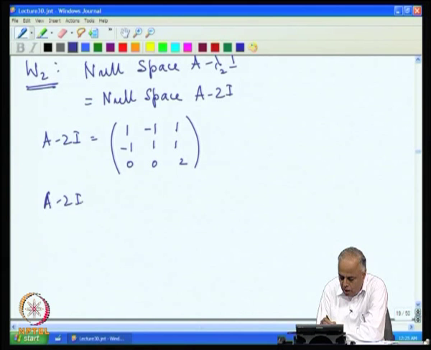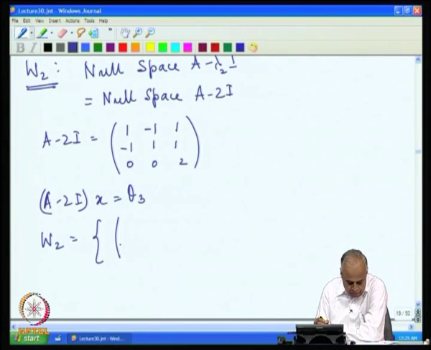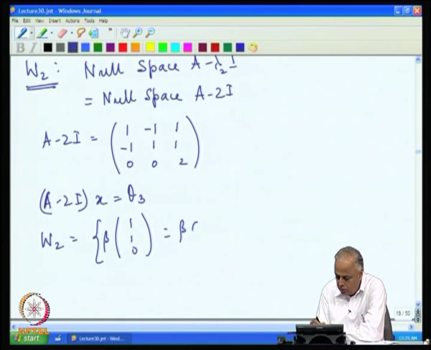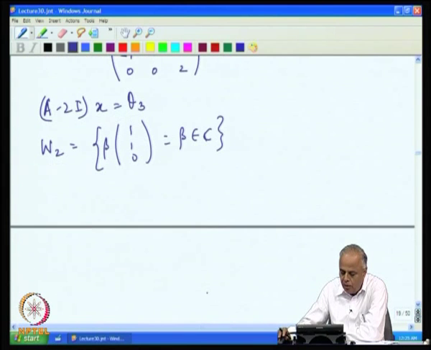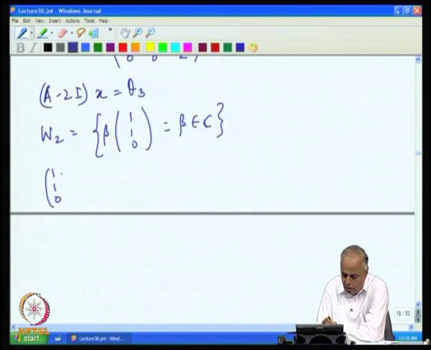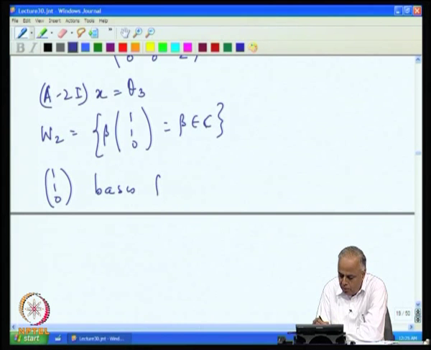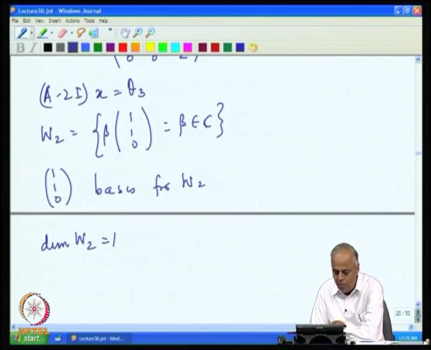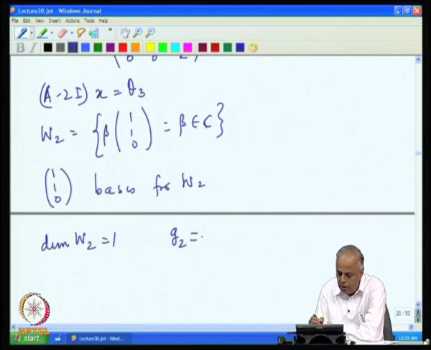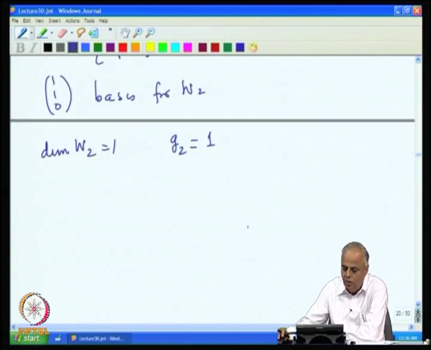So, if we solve this, we get W 2 to be the set of all vectors of the form beta into (1, 1, 0), where beta belongs to C. And therefore (1, 1, 0) is a basis for W 2, and hence the dimension of W 2 is 1, because we have a basis consisting of one vector. Therefore G 2, which is the dimension of W 2, the geometric multiplicity of the eigenvalue lambda 2, is 1.